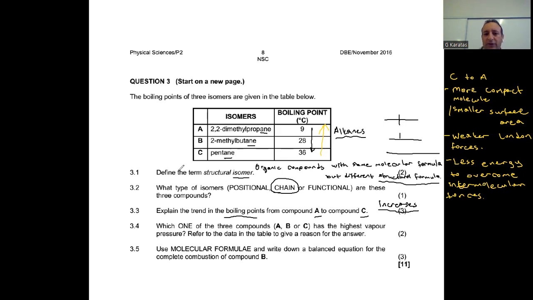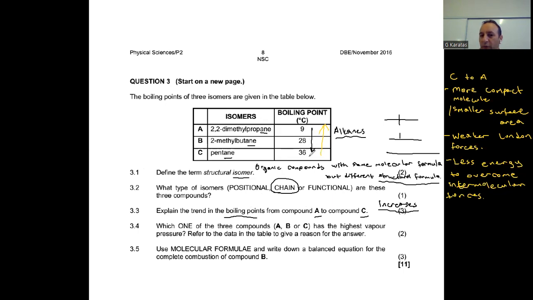And the next question says, which one of the three compounds, A, B, or C, has the highest vapor pressure? Refer to the data in the table to give a reason for the answer. Vapor pressure is the pressure exerted by vapor particles in equilibrium with its liquid, and it happens in a closed container. Vapor pressure is inversely proportional to the boiling point.